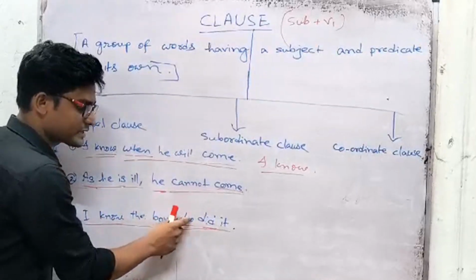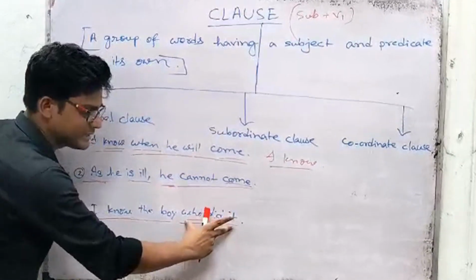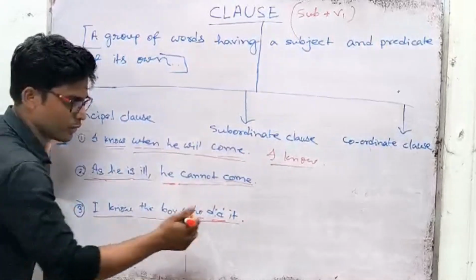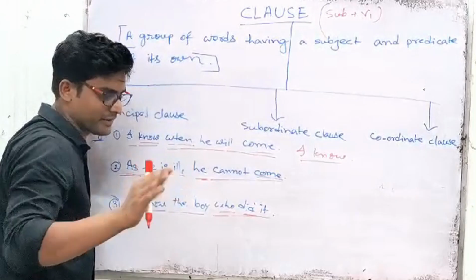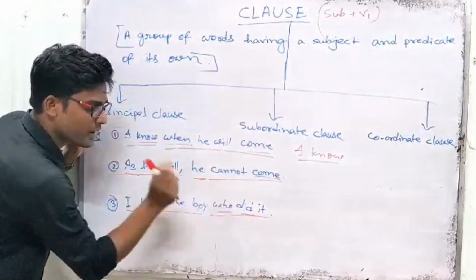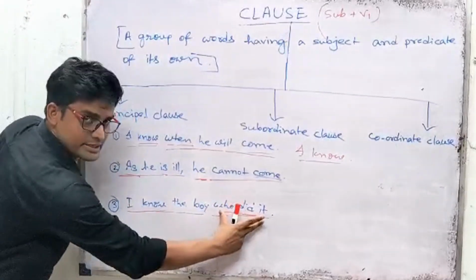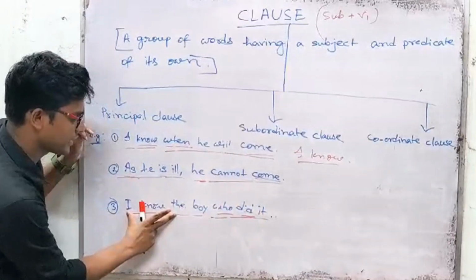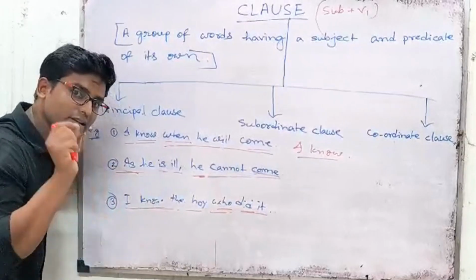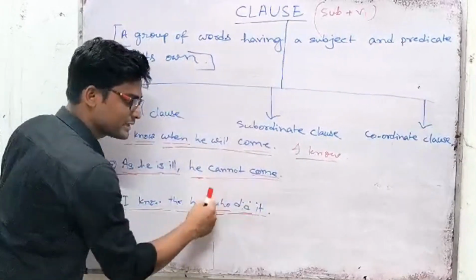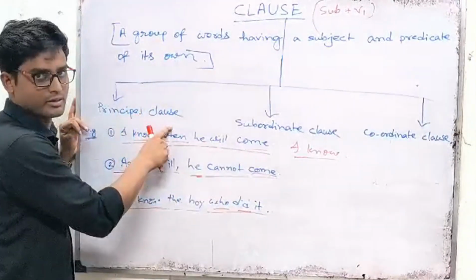And now try to analyze just the other part, who did it. This part, who did it, doesn't make any sense. Without giving a question mark, it cannot be said that it does actually give any sense. So to complete a sentence, who did it, we need to add this part, I know the boy. When we write I know the boy who did it, then we can get a complete sentence. So this part cannot be called principal clause.